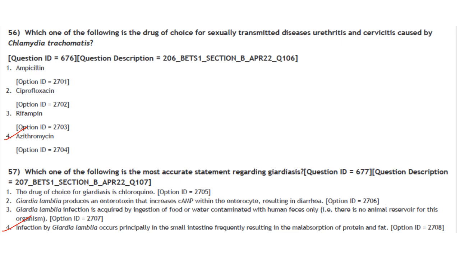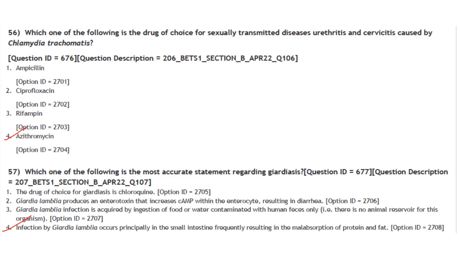Then Giardia lamblia produces an enterotoxin that increases the cAMP within the enterocyte, resulting in diarrhea. That is also not correct. Giardia lamblia infection is acquired by ingestion of food or water contaminated with human feces, that is, there is no animal reservoir. There is animal reservoir for this organism, so 3 is also not correct.